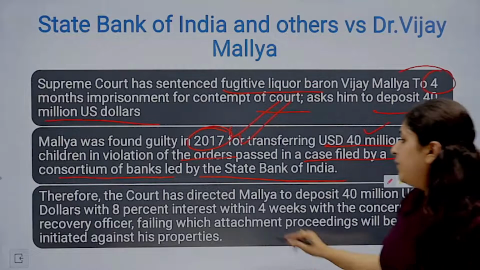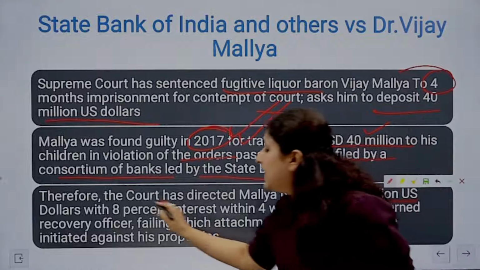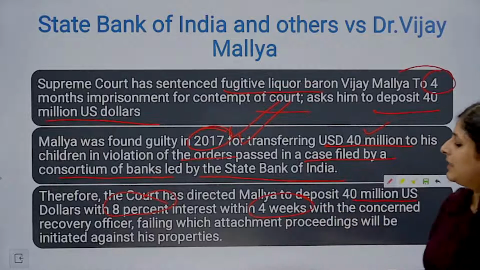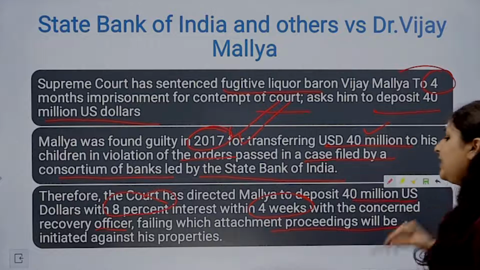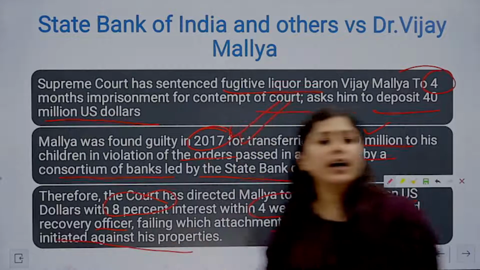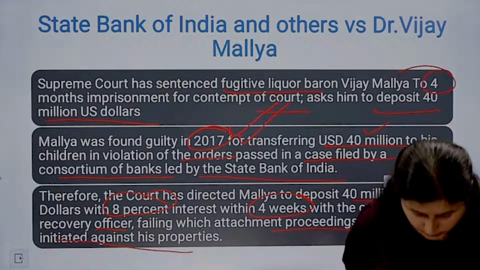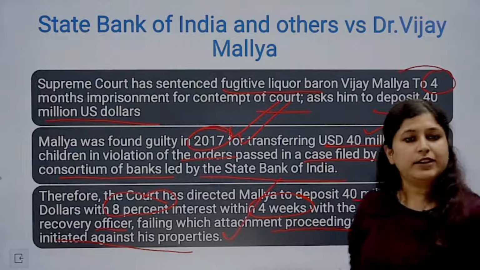So therefore the court had directed him to deposit 40 million US dollars with 8% interest within 4 weeks with the concerned recovery officer, failing which attachment proceedings will be initiated against his property. So if he does not deposit this amount, then attachment of his property will be brought into question.